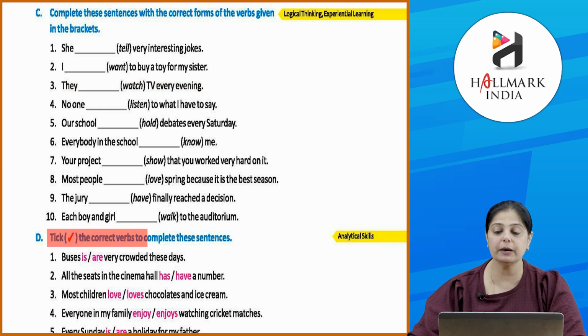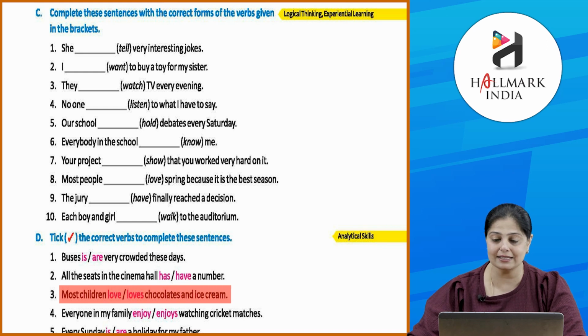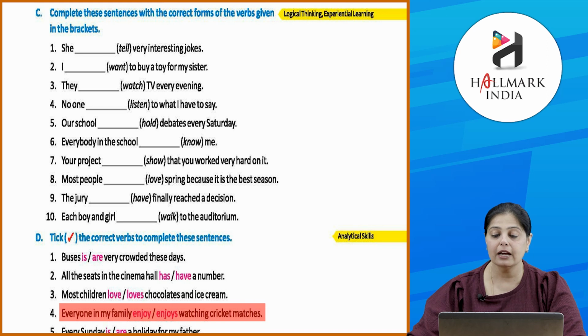Tick the correct verbs to complete these sentences. Buses are very crowded these days. All the seats in the cinema hall have a number. Most children love chocolates and ice cream. Everyone in my family enjoys watching cricket matches. Clear? Now do the remaining ones. Don't forget to reread the chapter. Alright children, get going.